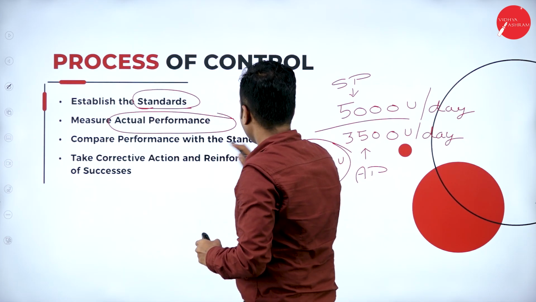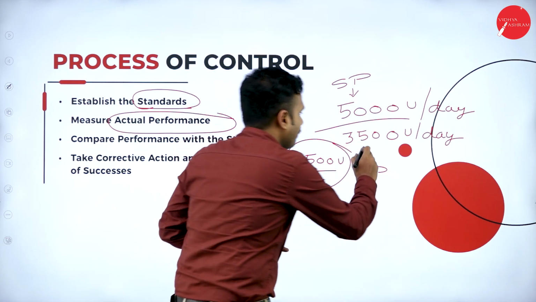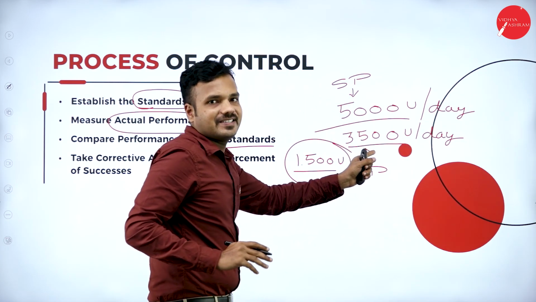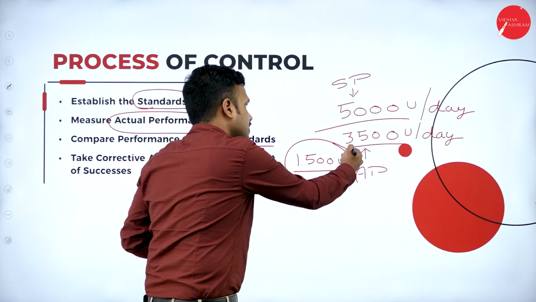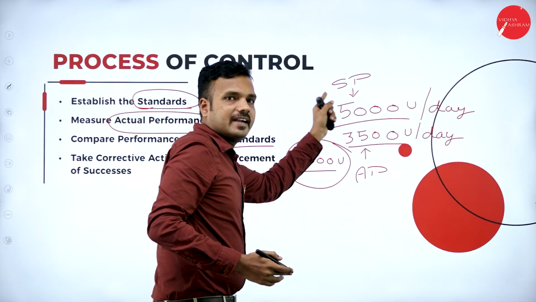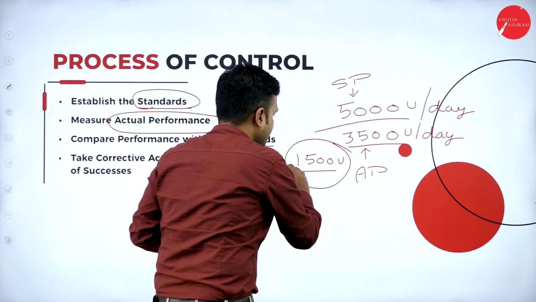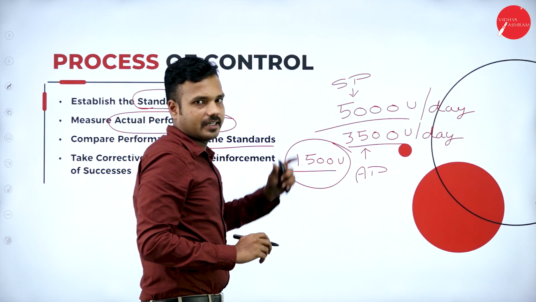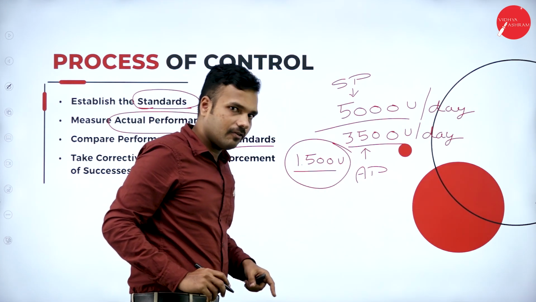Compare performance with standards. So here I am going to compare the performance of my organization, the performance of my business, that is 3,500 units, with the standard performance, that is 5,000 units. So here the result is 1,500 units. The difference between actual performance and standard performance is 1,500.